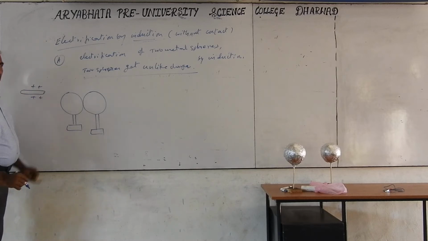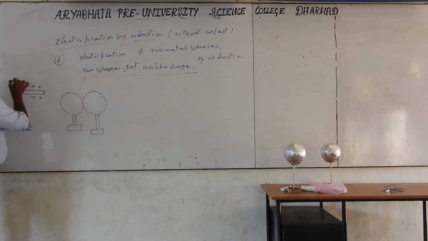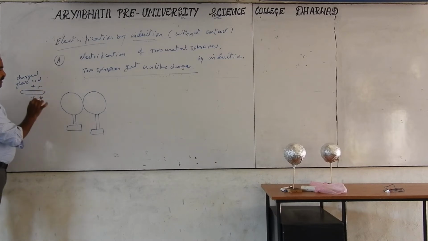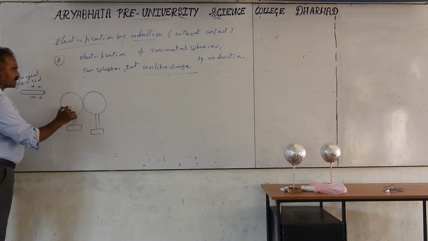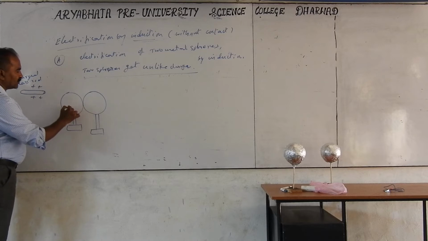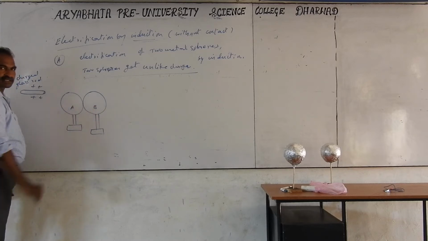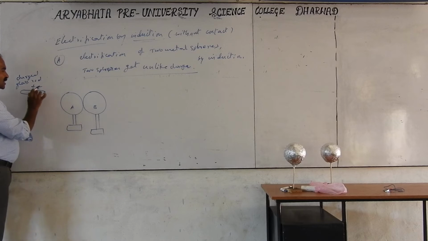So now I take this glass rod. This is already charged. So take it as a charged glass rod, and bring it close to the spheres. I take 2 spheres here. You can call them P and Q, or A and B. And what happens with the positive charge when you bring it close to this without touching?